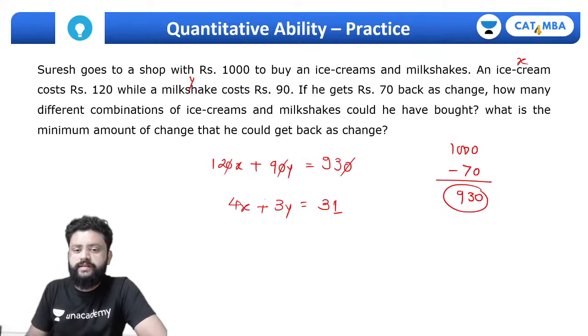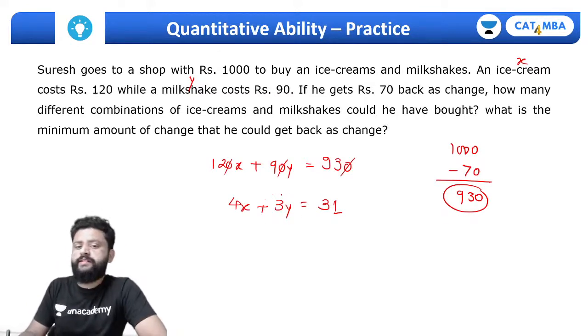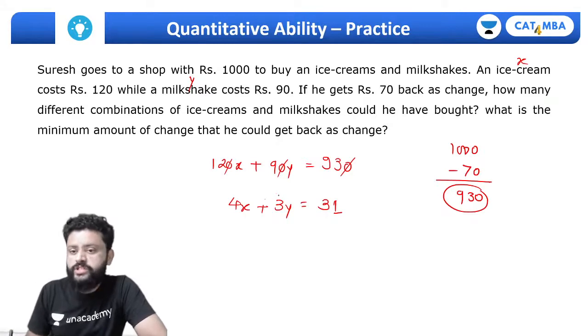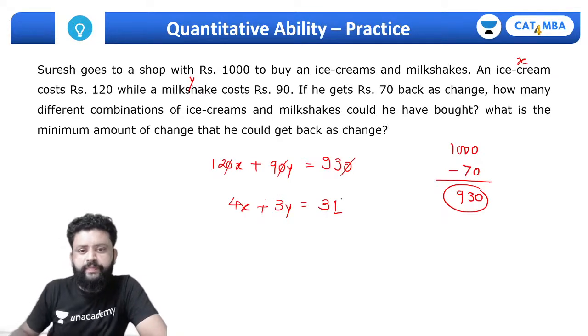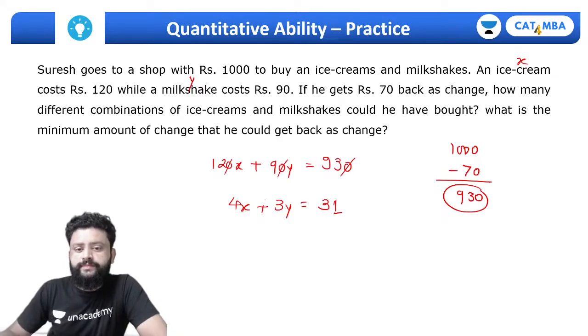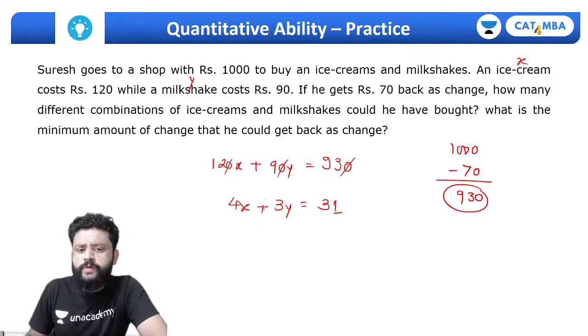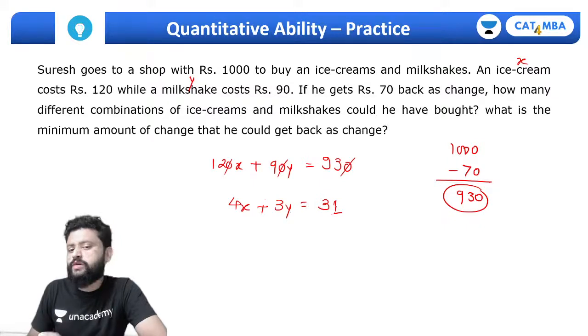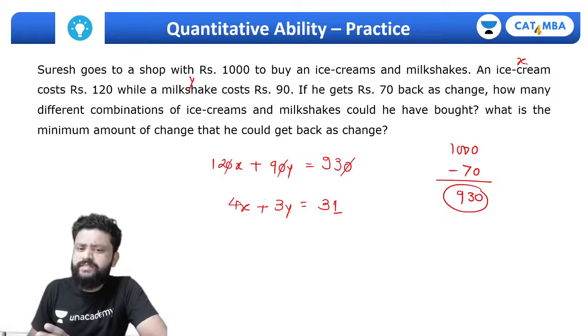Of course, these values of x and y must be positive integers, because they cannot be 0. If you take x as 0, 31 is not a multiple of 3. If you take y as 0, 31 is not a multiple of 4. So x and y are definitely natural numbers.